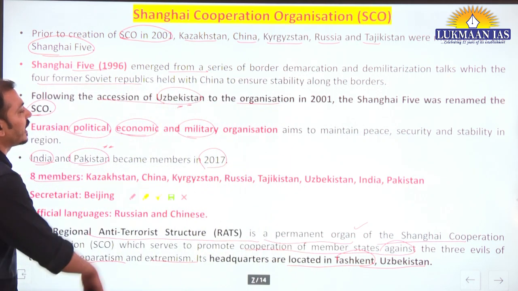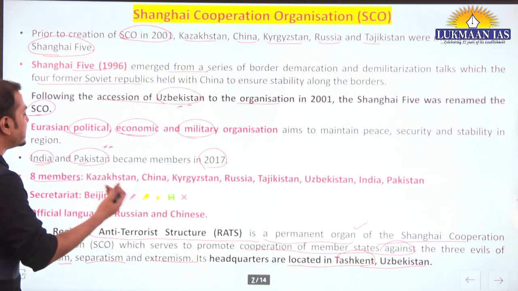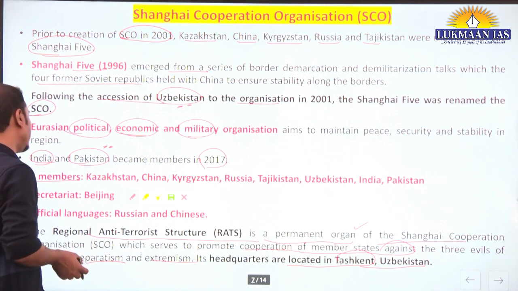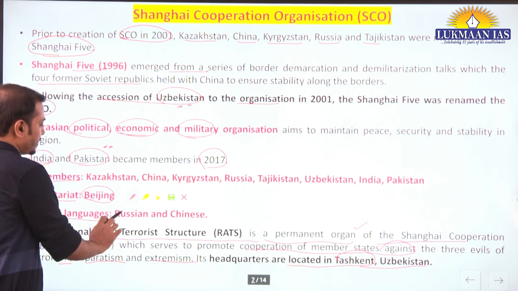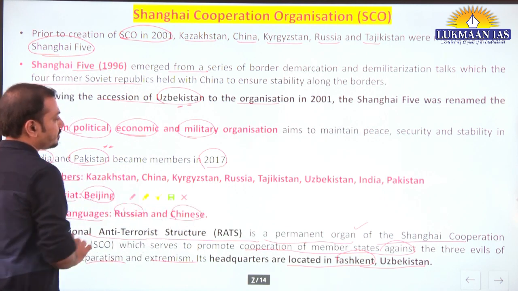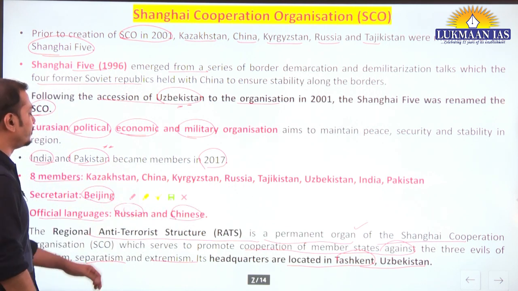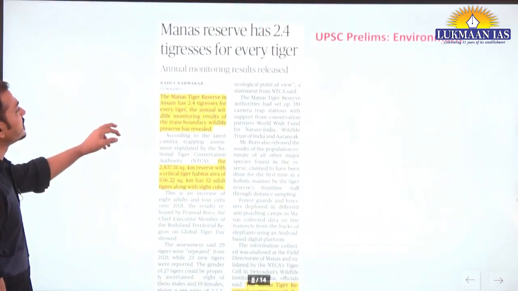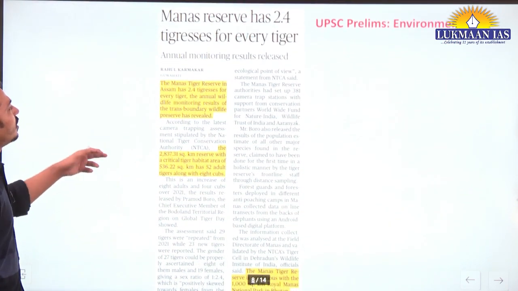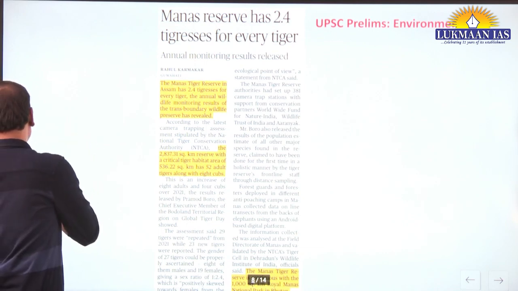Along with that, SCO carries out multiple multilateral military exercises. The Secretariat is in Beijing, official languages Russian and Chinese. This information is sufficient.